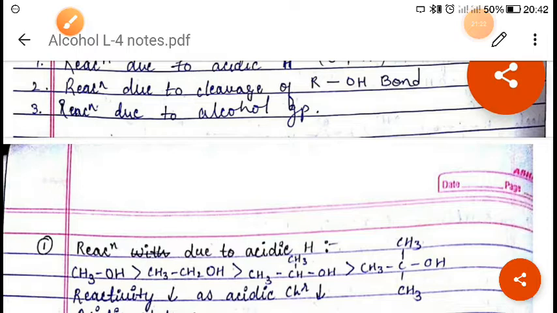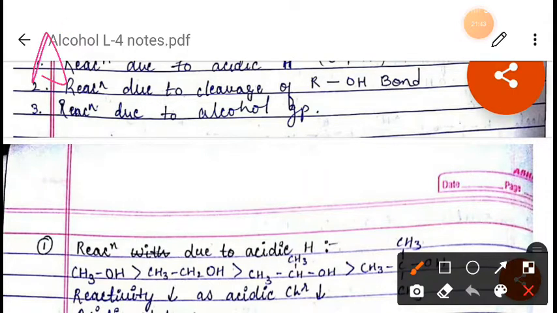Now next, according to your syllabus, is the reaction with acid anhydride, or we can say acetylation, or acyl chloride.